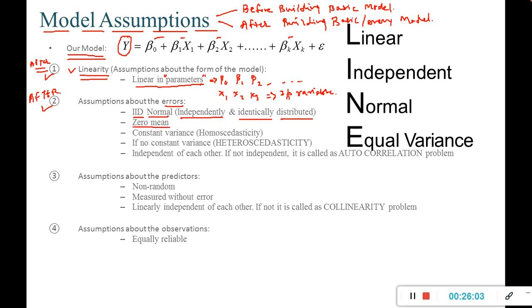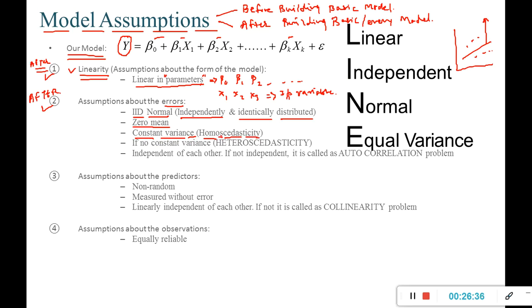The average of errors should be 0, because you will get errors on both sides of the line, so they have to nullify each other, because we are talking about the best fit line. The line should be such that errors on both sides are almost equal. Errors should also have constant variance, which is called homoscedasticity.